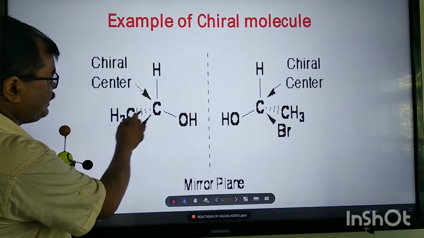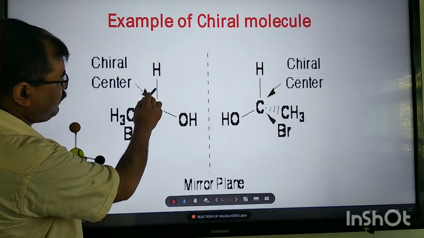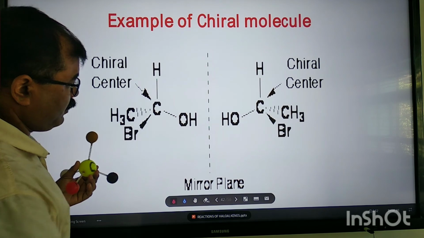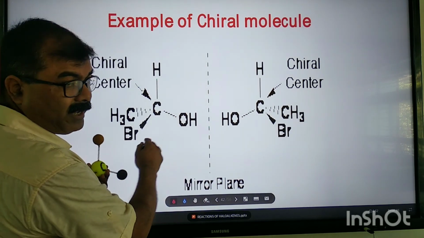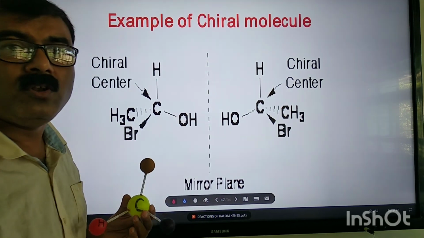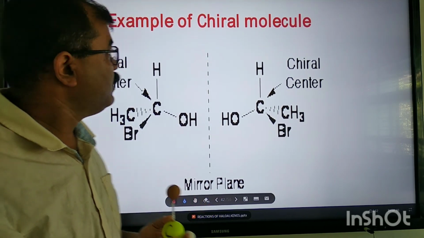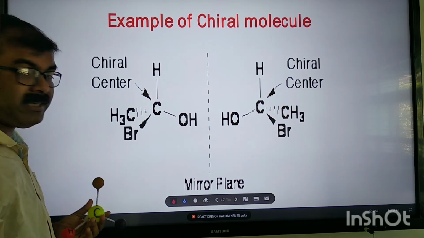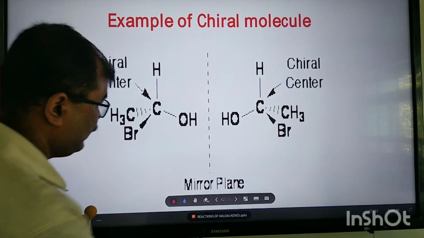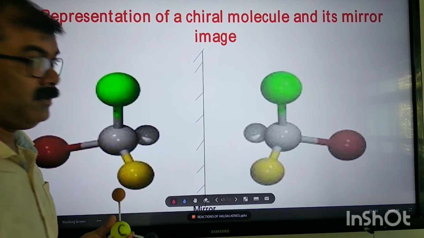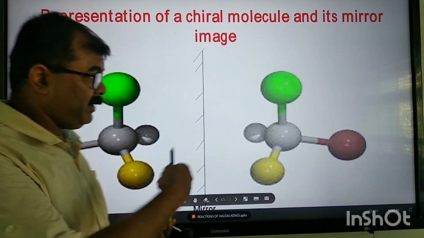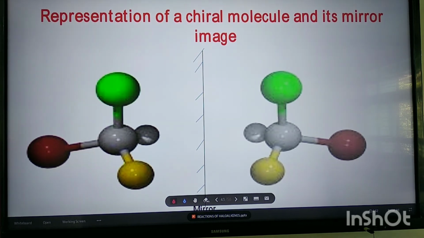So we can represent like this. This is a mirror image of this and vice versa, and if we try to superimpose it, it will not be superimposable. So this is a chiral molecule, which can be checked by molecular model. We will discuss the test of chirality immediately after this slide.